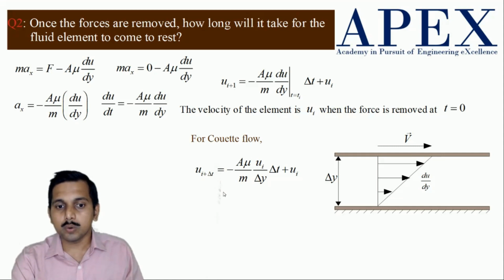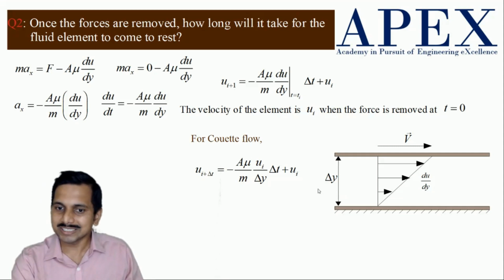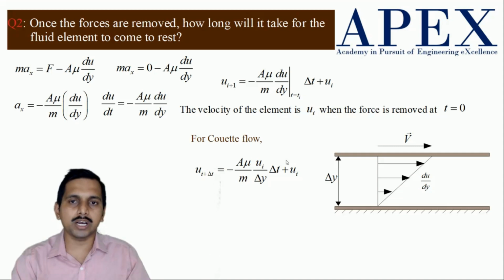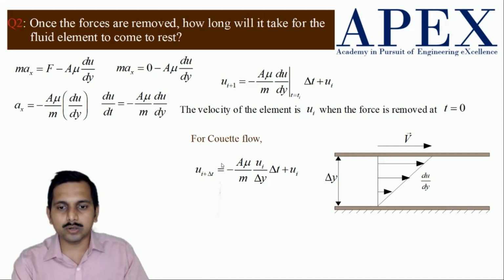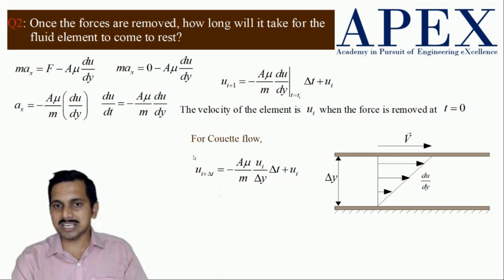Now here, in case of Couette flow, that is what we have considered till now. For the Couette flow, this du by dy becomes quite easy. It becomes u i, which is V, divided by delta y. That itself becomes the velocity gradient. Now, by doing this iteratively, maybe we can write a computer program for this. We can find out what is the time taken. We have to add up all the times and find out what is the time taken for u to become 0. Step by step procedure. So this is how the things can be done.